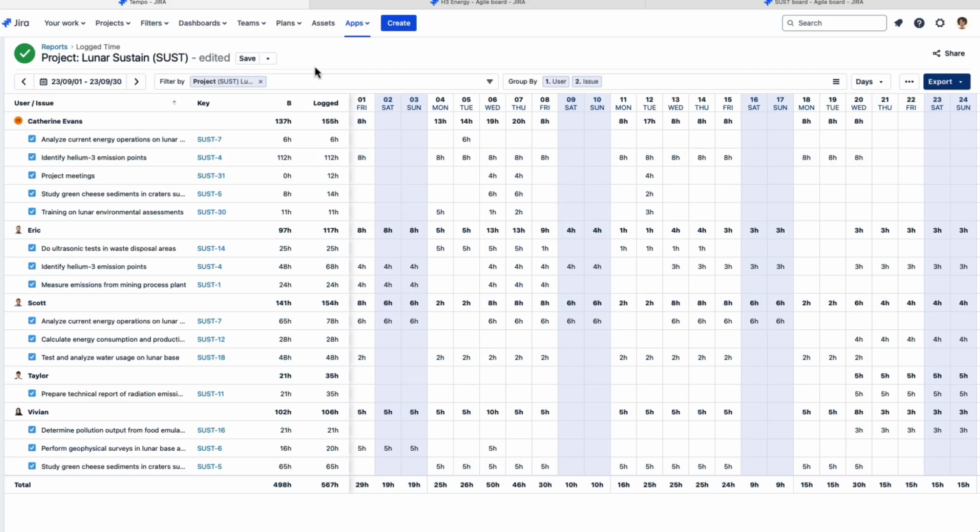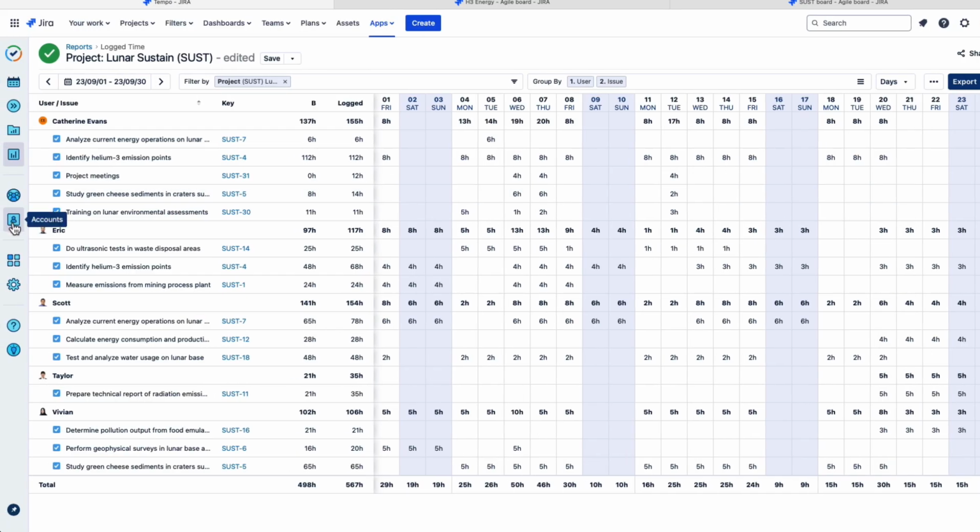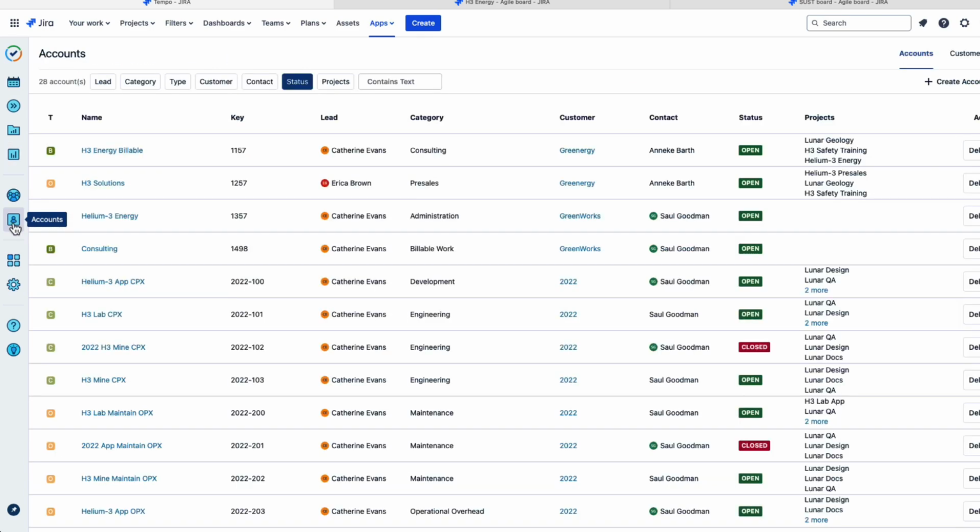So what if you have multiple JIRA projects and even multiple teams working on a contract, and maybe you even have multiple contracts with the same client? If that's the case, then Tempo accounts are your friend.